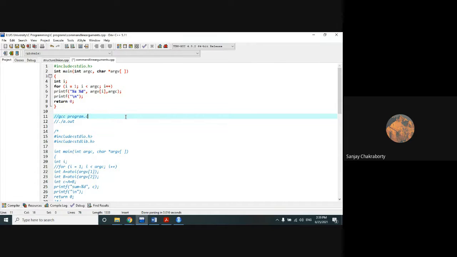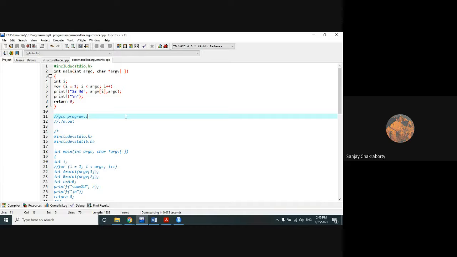That is the Linux environment. If anyone is using the Linux environment, they can go through it. Linux online compiler is also available. If you want to use the Linux environment, you can just type online Linux compiler, and in that online Linux compiler, you can execute your C code.